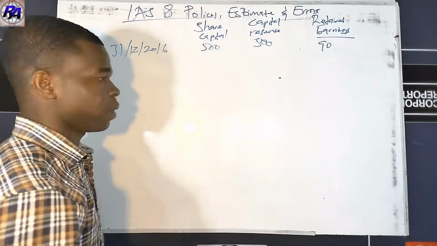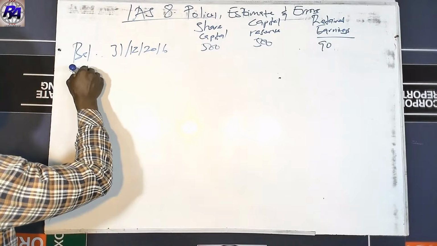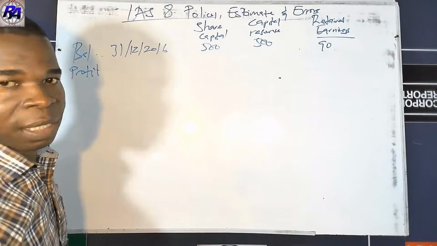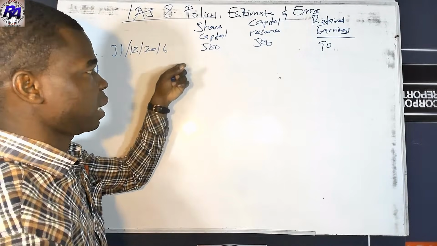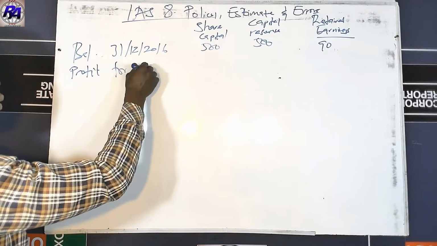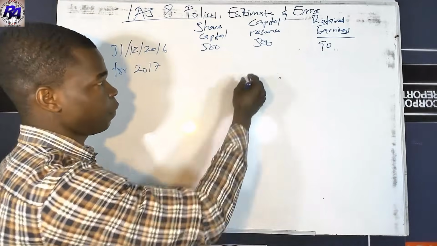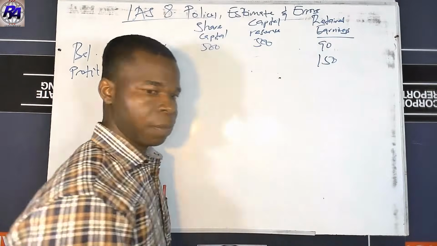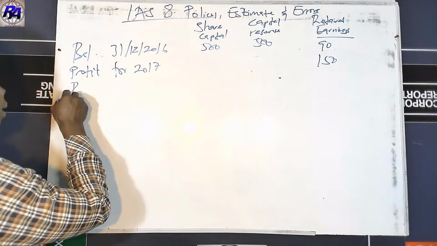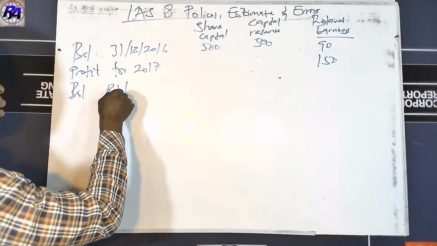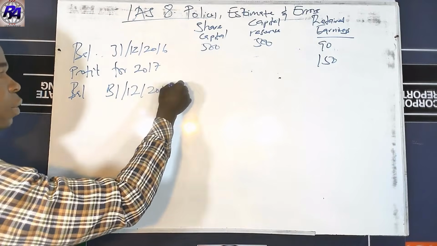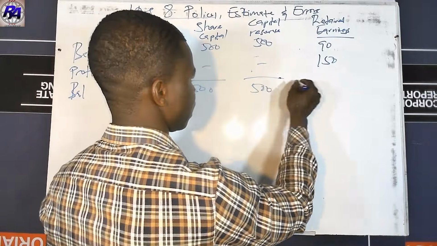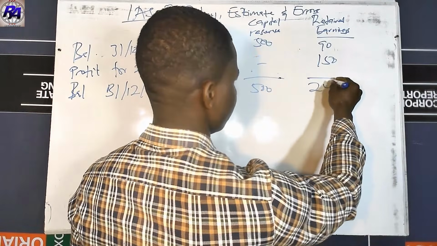And then we have profit for the year. It's not in the question, but you should know that the profit is going to be for 2017 because this was for 2016, the year end. So the profit for 2017 was 150, and this is supposed to be under retained earnings, 150. And then we were given the balance at the end as at 31st December 2017. So this will be 500 because this will be dash. This will also be 500, and this plus this will give us 240.